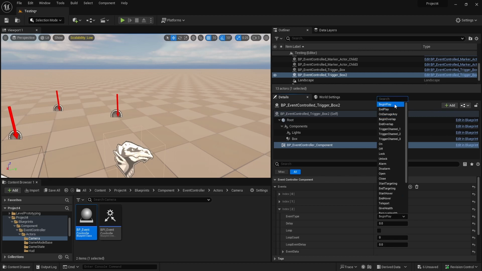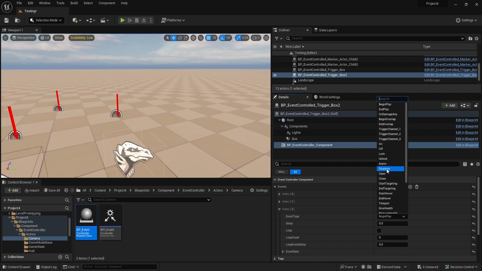There are other ones here: on, off, lock, unlock, alarm, disalarm, open, close. Those are all very similar components. They're just basically different use cases. So if you had, for example, a light switch, you'd want to use on and off. If you have a chest, you want to use lock, unlock, or door.